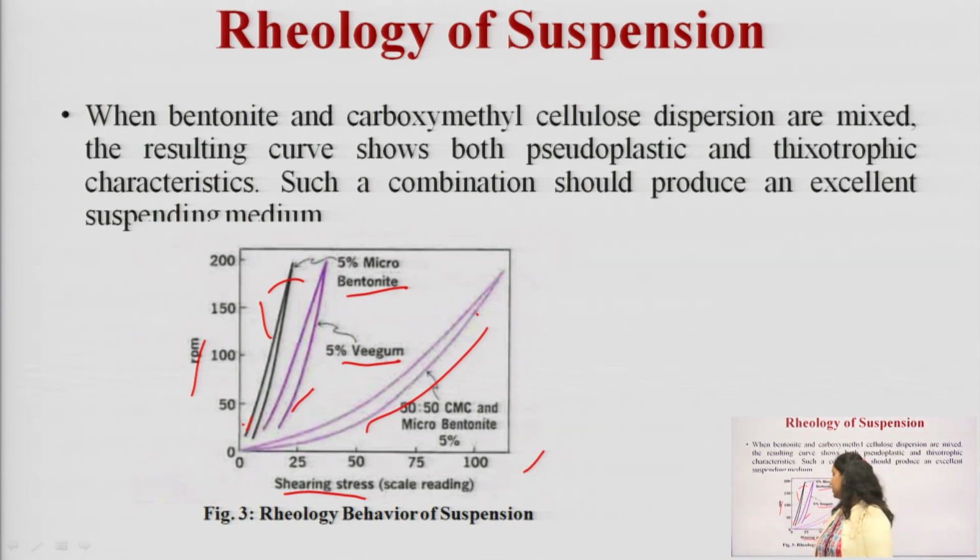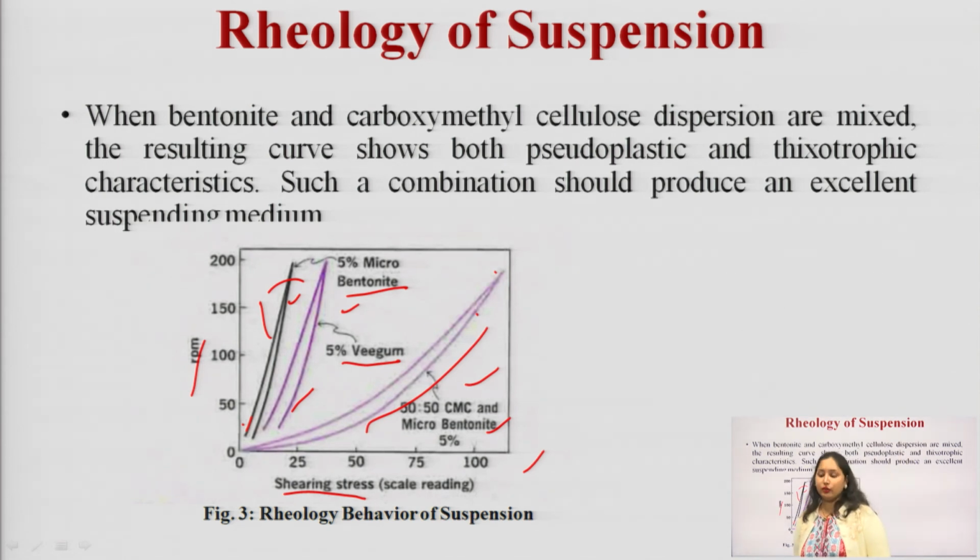So, from this diagram, if we compare the hysteresis loops of the three, the hysteresis loop of CMC and bentonite is better as compared with the hysteresis loop of the individual bentonite and V-gum.